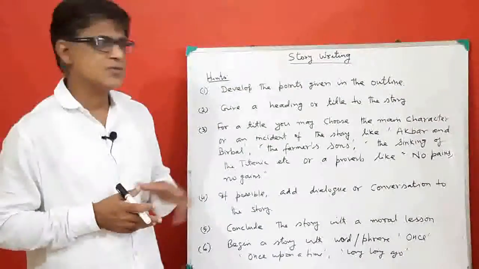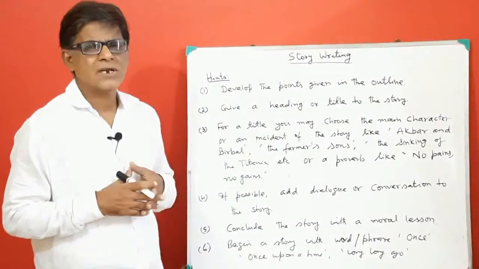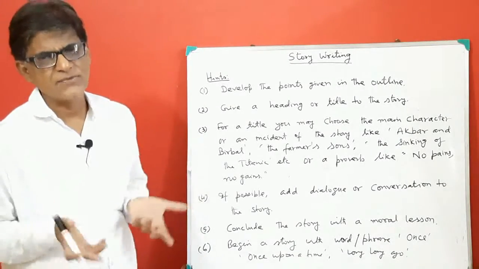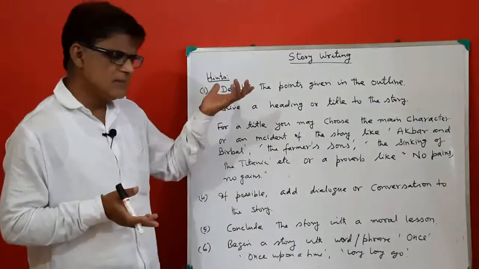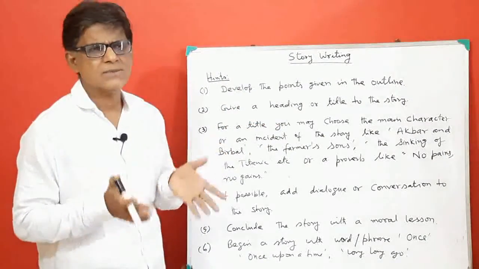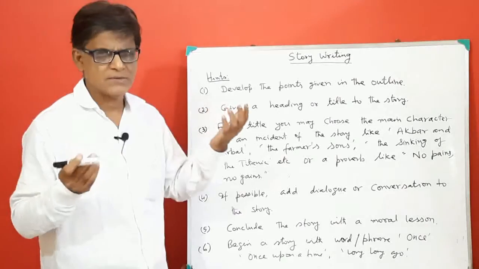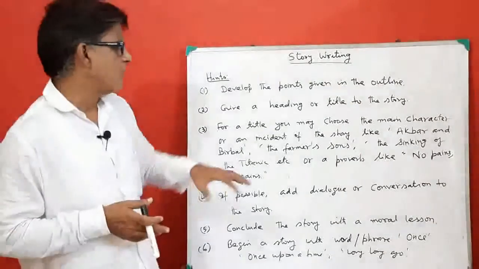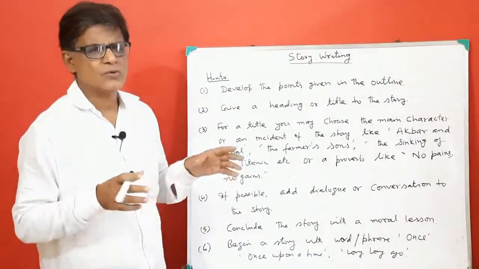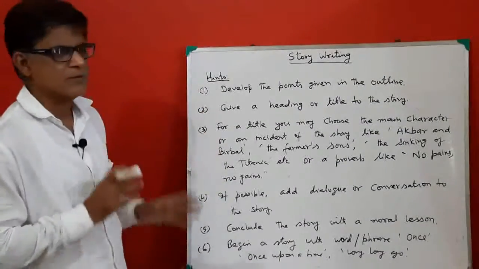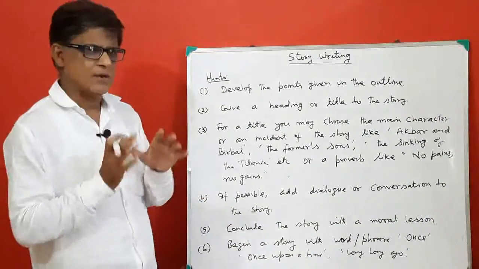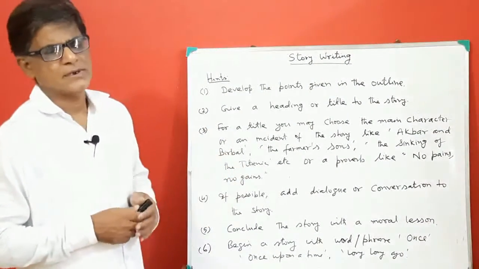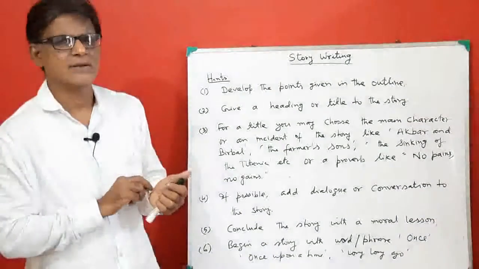And what should be the tense of the story? A story shall always be written in the past tense, because a story is a past event. So the tense should be your simple past tense or past perfect tense. So these are some of the hints about story writing. When you go to write a story, remember all these points and write the story. Now let us practice story writing on the points given.